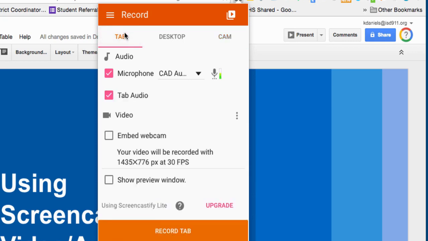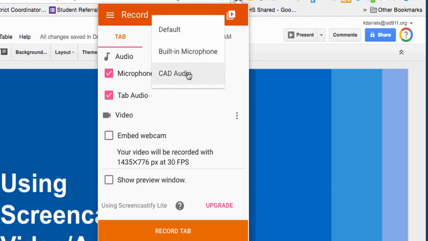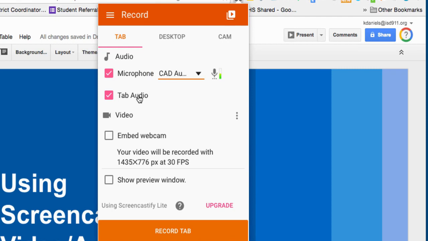For any of these, really, they're just asking you what audio to record. Your Chromebook has a built-in microphone. Right now I am using a MacBook, and so I have an external mic built in. If you have audio that is going to play in your slide deck, or if you have any sound effects with your slide deck, or if you're going to play a YouTube video, then you're going to want to record the tab audio as well.